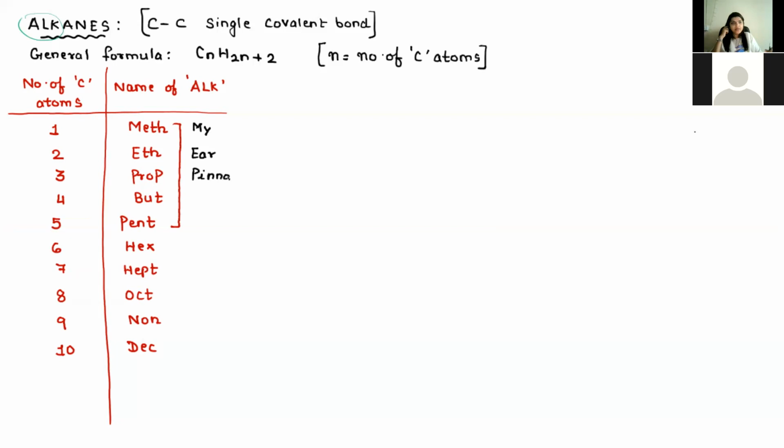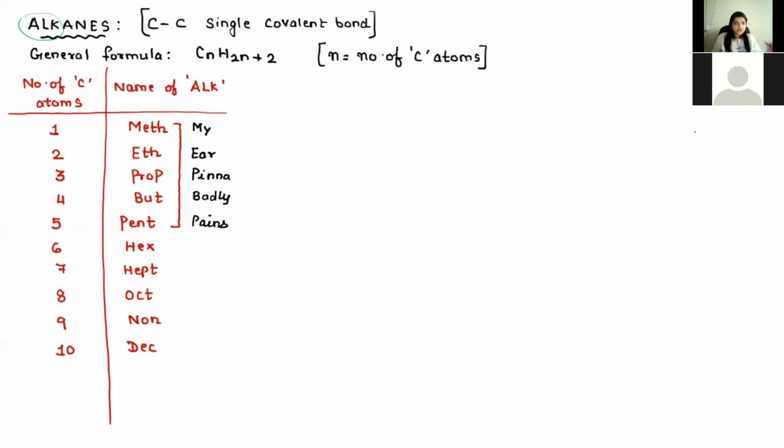Pinna means the external ear. If you remember this sentence, you can remember that my means methane, ear ethane, pinna propane, badly butane, pains pentane.